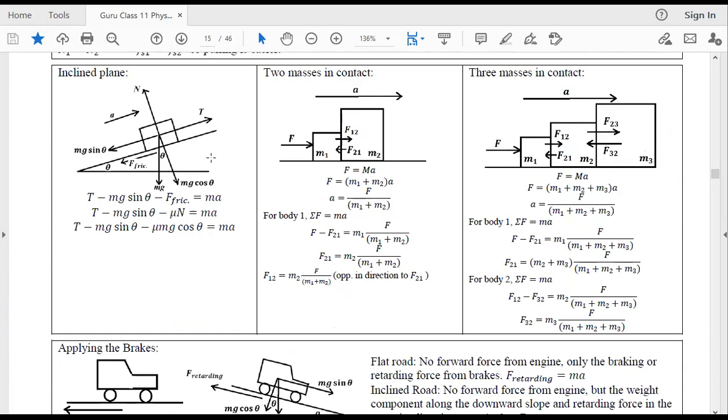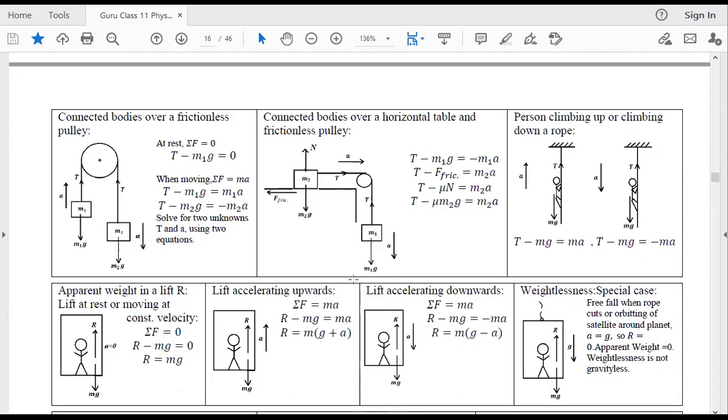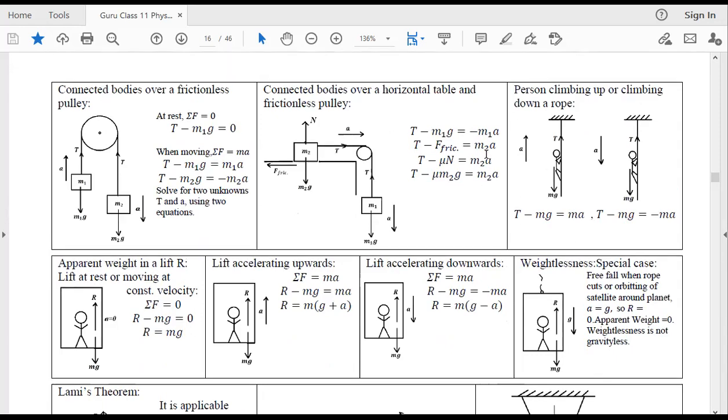Inclined plane, very often you're going to get inclined plane problems. Sometimes you will get this problem. Connected bodies, very often you're going to get a lot of problems like this. Sigma F is equal to ma is the most important formula in mechanics, right? We've been talking about that. Sigma F means adding all the forces in a particular direction, x direction or y direction, and then putting mass into acceleration will be the effect. So sigma F is the cause, ma, mass into acceleration, is the effect.